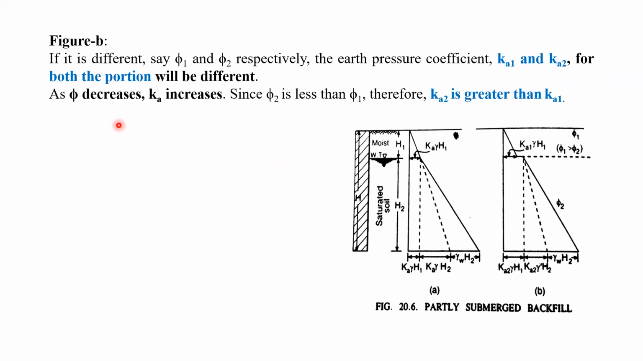And you can also calculate Ka, as we know, Ka is equal to (1 minus sine phi) by (1 plus sine phi). So if phi decreases, suppose you consider phi of 30 degrees, in that case the K will be more. If you use phi equal to 45 degrees, the K will be less than for 30 degrees. So that means phi decreases, K increases. Since phi 2 is less than phi 1, therefore Ka2, the earth pressure coefficient for this partly submerged area, will be greater than Ka1.